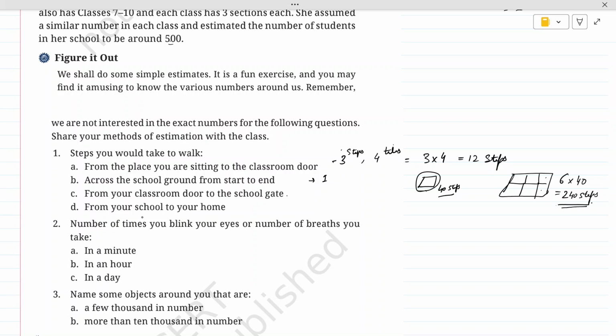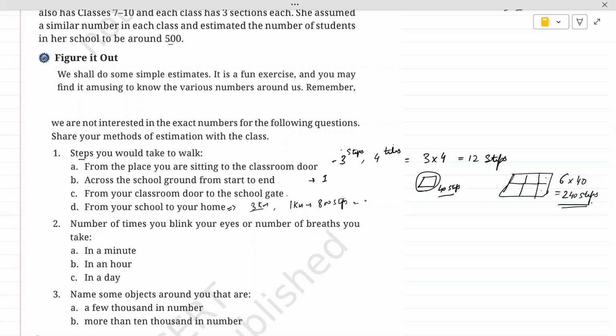And from school to your home, this is a big distance. When we have to measure this, since we have to determine the number of steps, maybe your school is around 3 kilometers from your home, and you take around 800 steps to walk 1 kilometer.